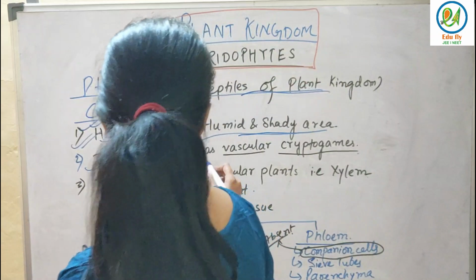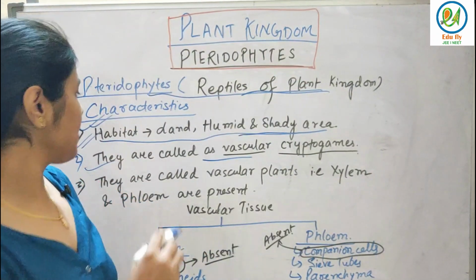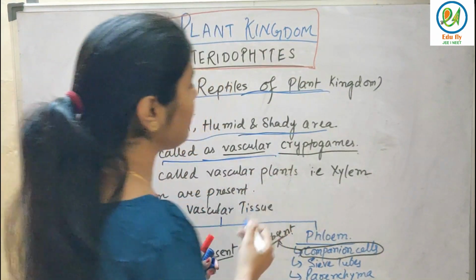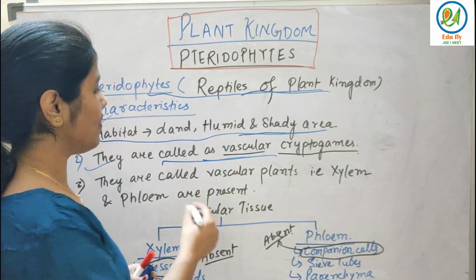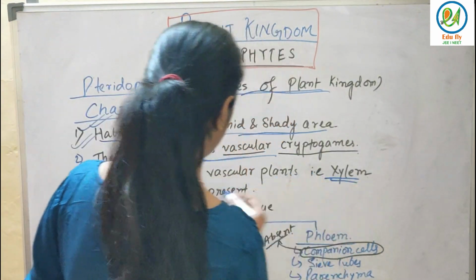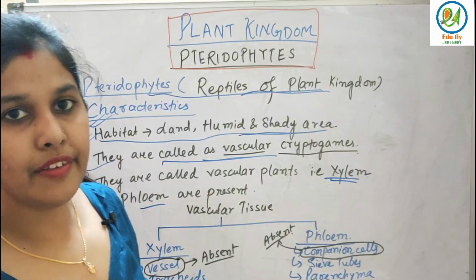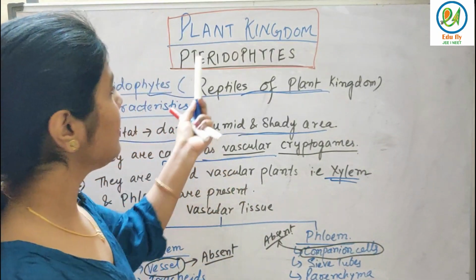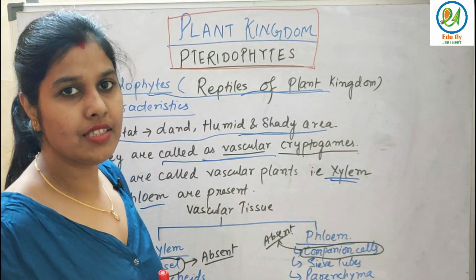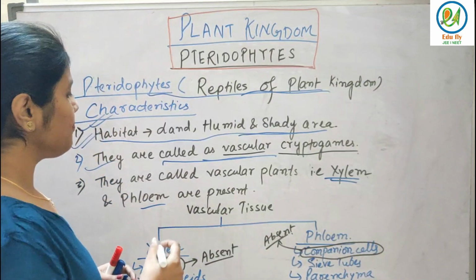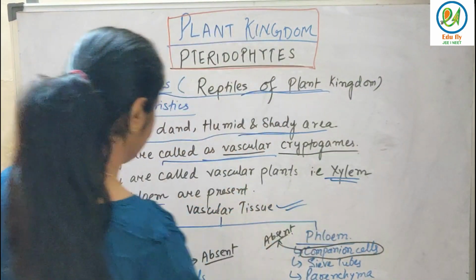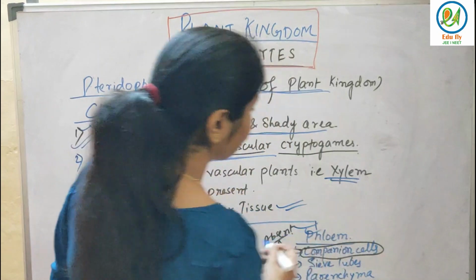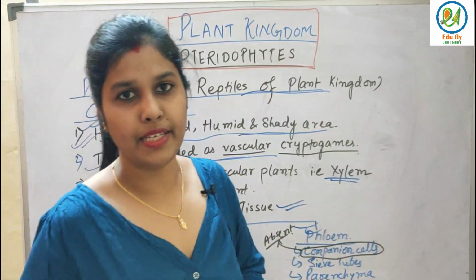And they are also called as vascular cryptogams. Vascular cryptogams मतलब कि उनमें vascular tissues present हैं और vascular tissues कौन क्या होते हैं? Xylem and phloem. Xylem and phloem are present in case of pteridophytes, but in case of bryophytes it was absent. Fine. तो vascular tissue क्या क्या होते हैं? Xylem and phloem.